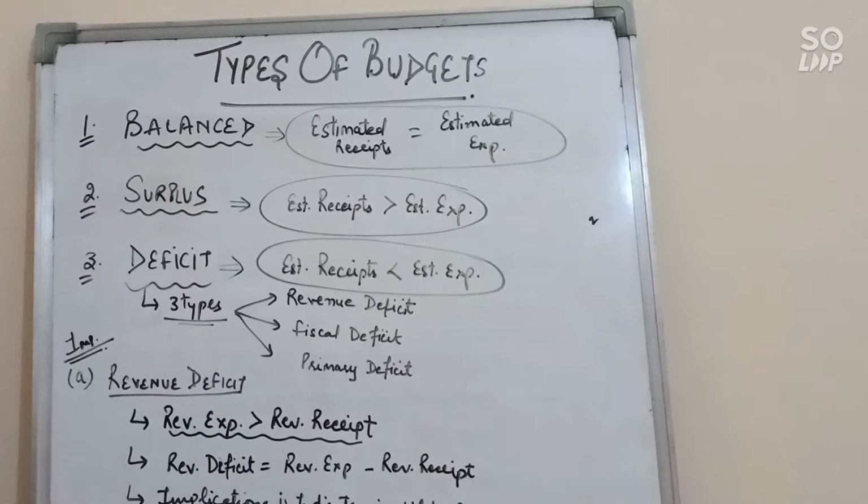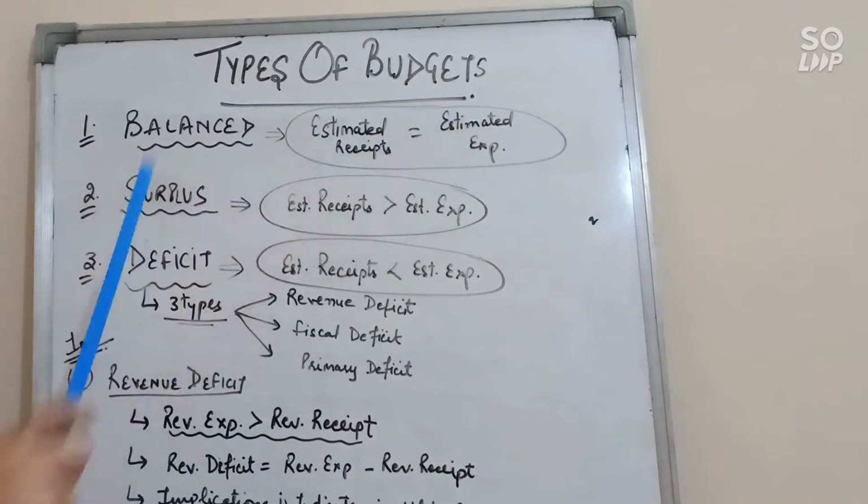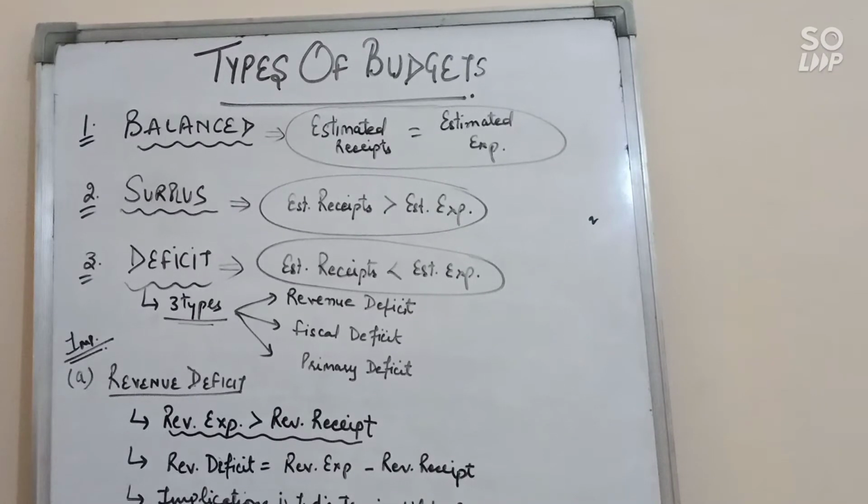First, balanced budget. Balanced budget means when estimated total receipts are equal to estimated total expenditure. It means the expenditure incurred by the government and the estimated receipts during the fiscal year, if these two are equal to each other, then it means it is a balanced budget.